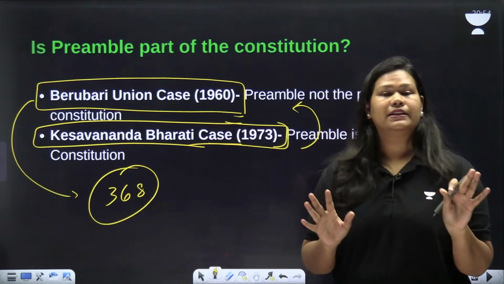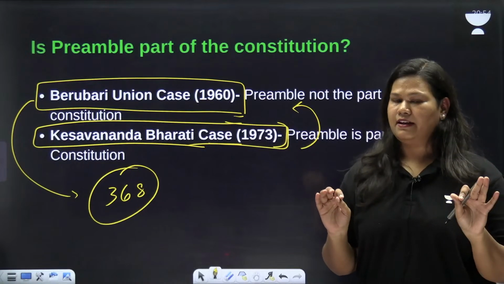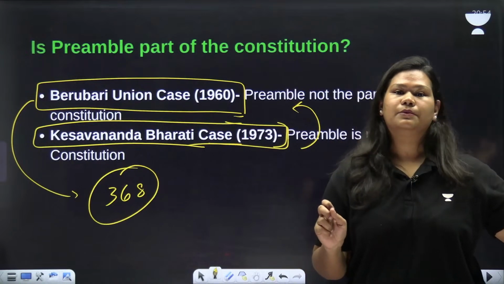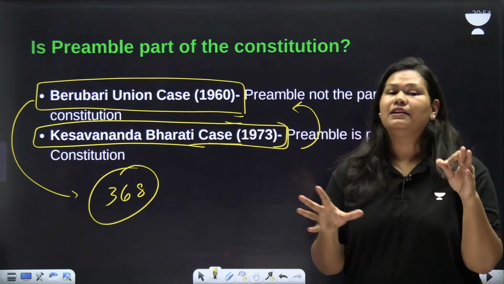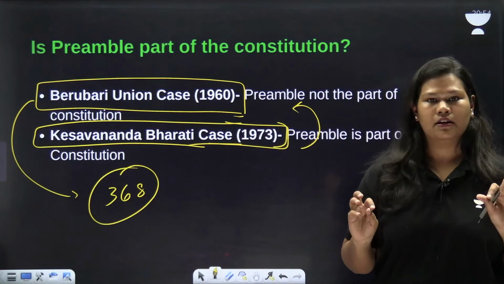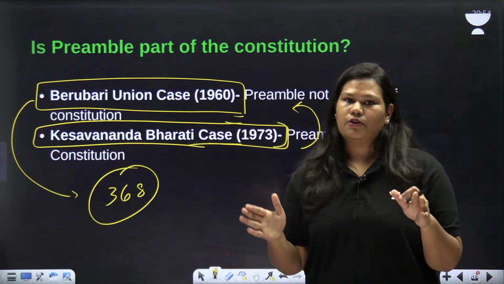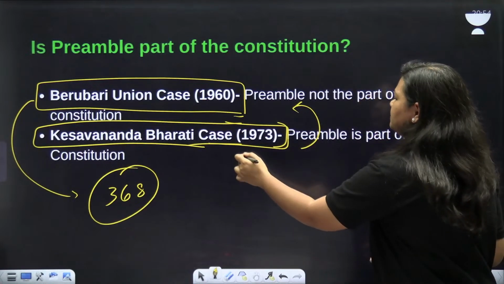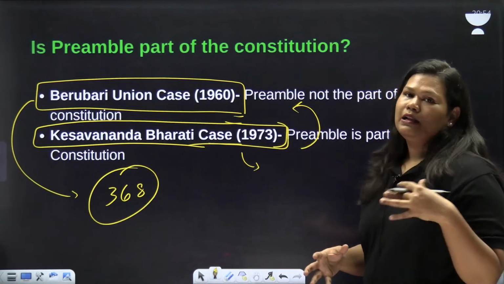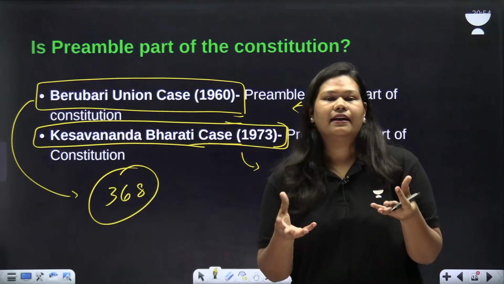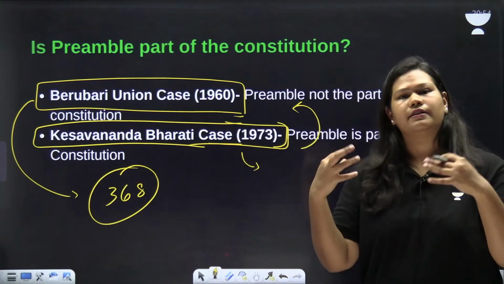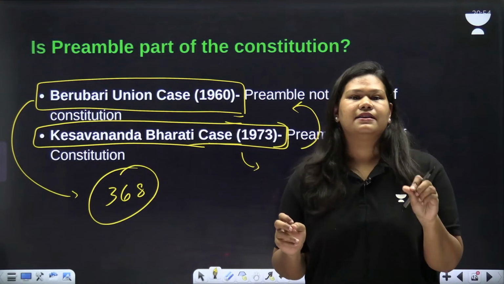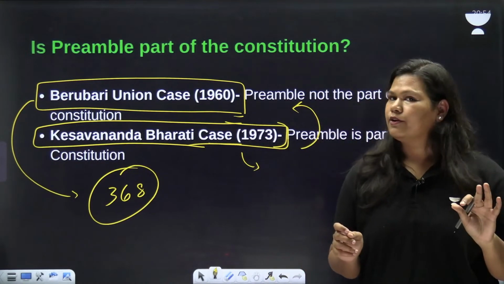Preamble can be amended by the Parliament. That is what the Supreme Court said. But there are a few limitations to the amendment power of the Parliament, where it cannot interfere with the basic structure. We'll discuss the basic structure doctrine in one of the lectures. But at the moment, I just want to share this. If tomorrow Parliament wants to remove the word secular and add the word theocratic or a religious state, it is not possible, because it is against the basic structure of our Indian Constitution.